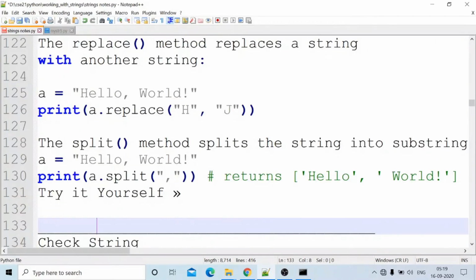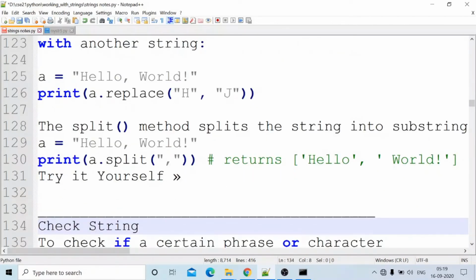Next, the split method. Okay, this is an important one, the split method. What does split do? Semantics means within that word only the definition is there. Data structures, structuring of data. Within the data structures only the definition of data structures is there. Same like that in split methods. What does split do? Split does splitting of the given string. Hello world, if we give the string like this, it can be split like this.